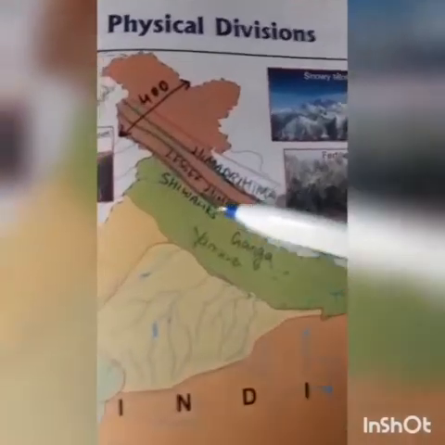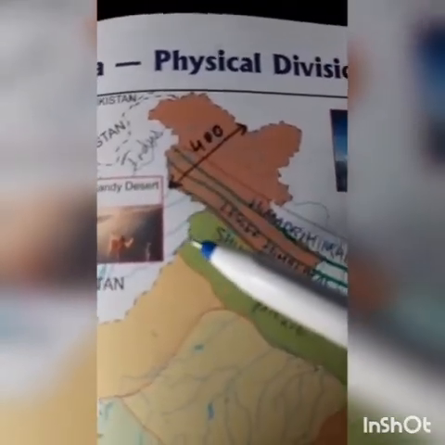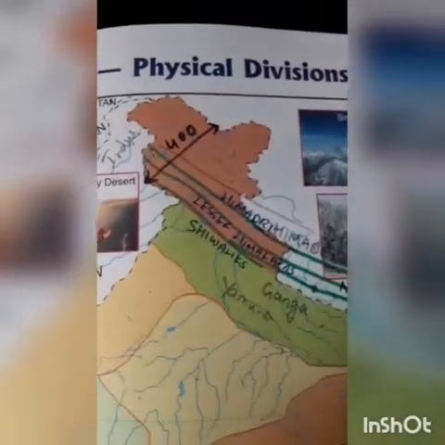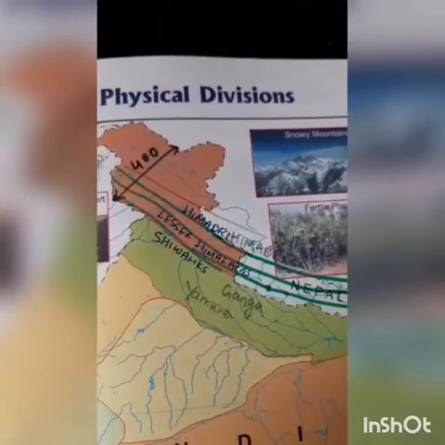Students, you can see the blue lines on the map. These are the water bodies. The Indus part, Punjab plain, the Indus and its tributaries like Jhelum, Chenab, Ravi, Beas, Satluj. These are the main tributaries of the Indus. It is formed by the Indus river. And a major portion of these plains is in Pakistan.